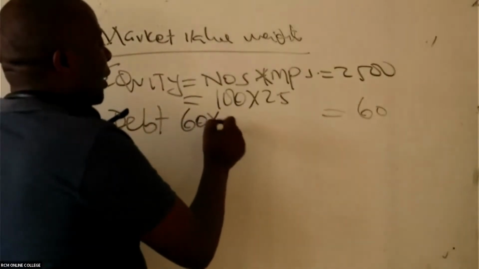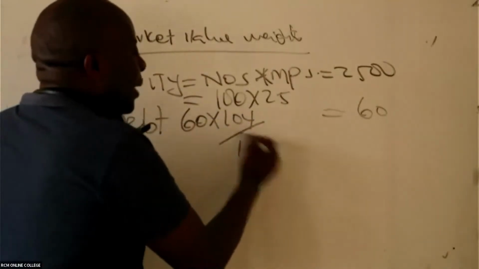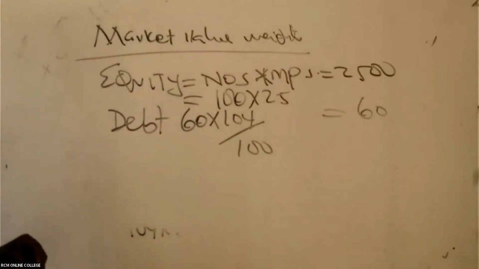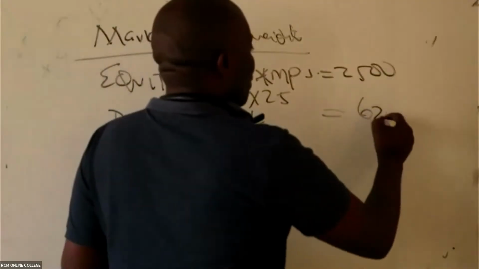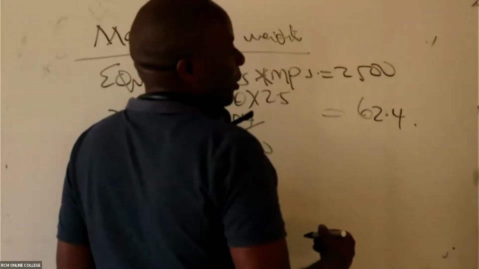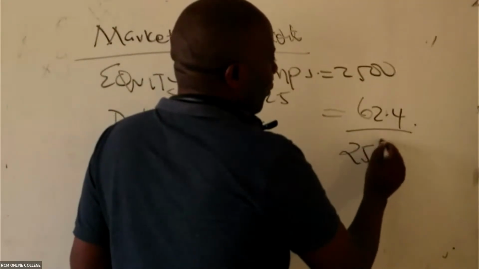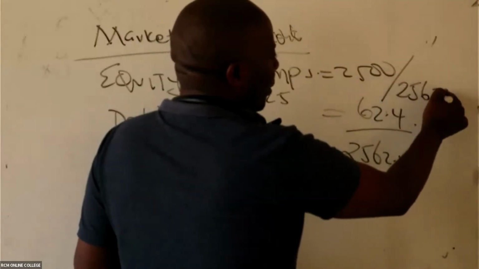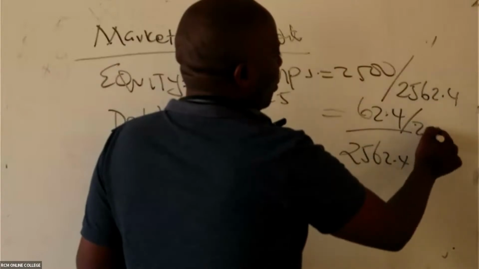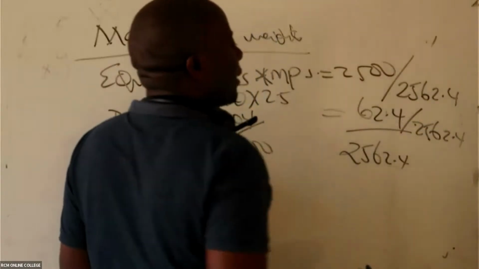It will be 60 times 104 per 100, which gives us 62.4. Now once I have 2500 and 62.4, I can easily change these to weights by dividing each by the total.